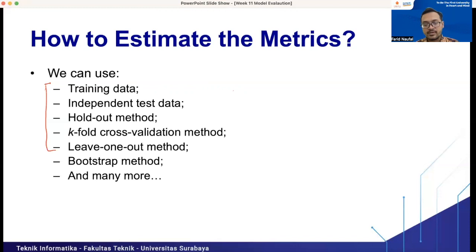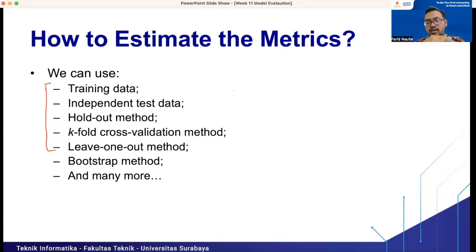That is a very common method for assessing the model. We divide the data set into 2 parts, the training set and the testing set. Then we use the training set to train our model. Then after we get a trained model, we apply that model for classifying the testing data. It's a very common method for assessing our model.